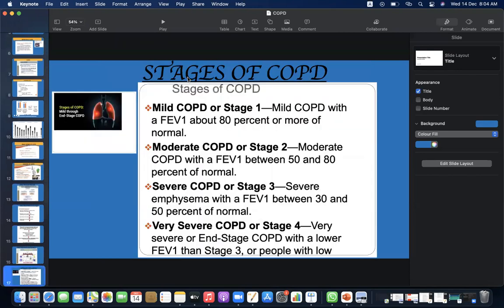So what are the stages of COPD? Mild COPD or stage 1, with FEV1, the forced expiratory volume in 1 second, about 80% or more of normal. Moderate COPD or stage 2, with an FEV1 between 50 and 80% of normal. Severe COPD or stage 3 is severe emphysema with an FEV1 between 30 and 50% of normal. Very severe COPD or stage 4 is end-stage COPD with a lower FEV1 than stage 3.